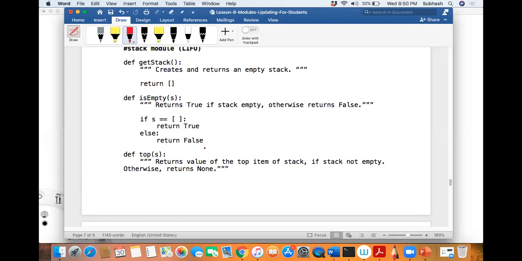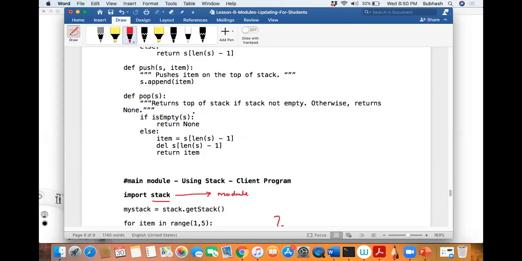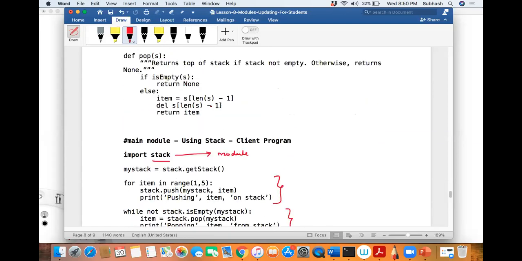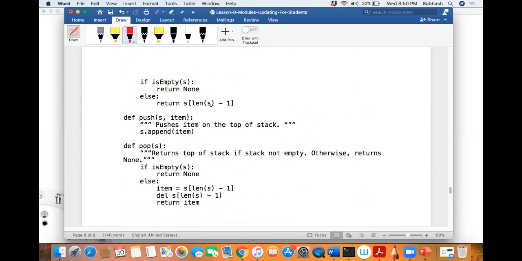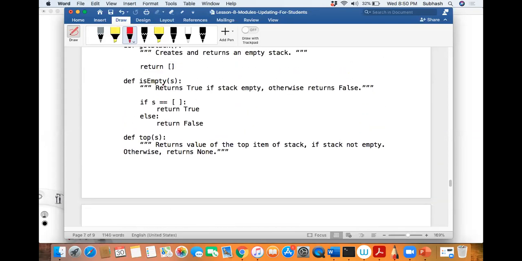Is the stack correct? Yes, it is a fully filled stack that I have passed. Okay, so I will see whether it is empty. Where did it go? It came here. Is empty. This is a fully filled stack. It will come inside.